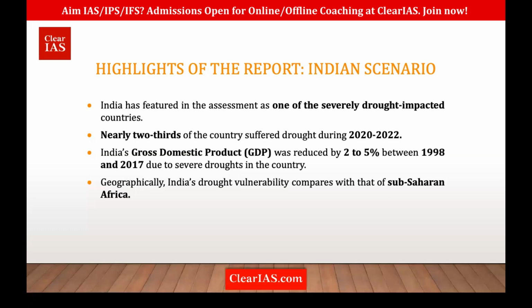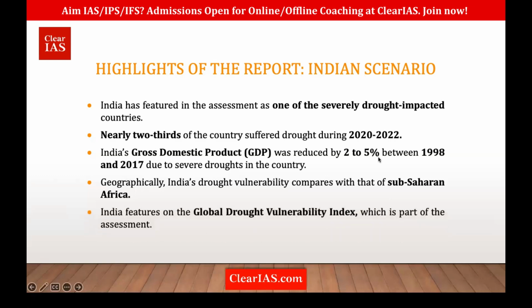That means India is facing so much drought. Another thing is, India has also featured in the global drought vulnerability index, which is also part of this report. So India is one of the countries with the greatest impact due to drought.